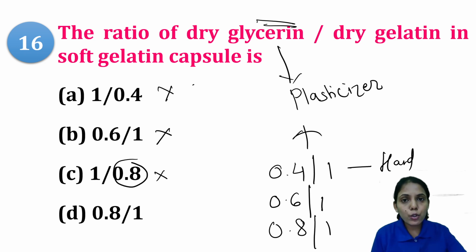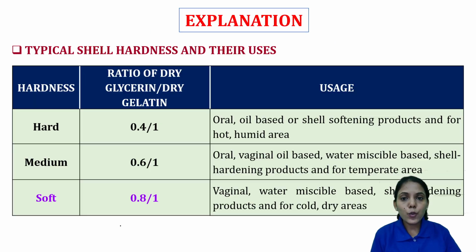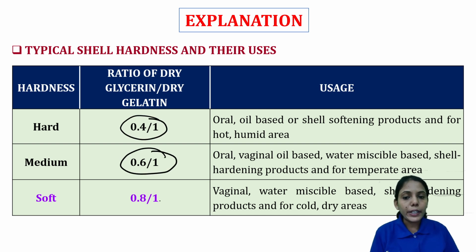So like this also you have to be careful. So option D, that is 0.8, which is glycerin, and 1 is your gelatin. So 0.8 is to 1 is the right answer. So here you can see 0.4 is to 1 for hard gelatin, 0.6 is to 1 for medium, 0.8 is to 1 for the soft gelatin.